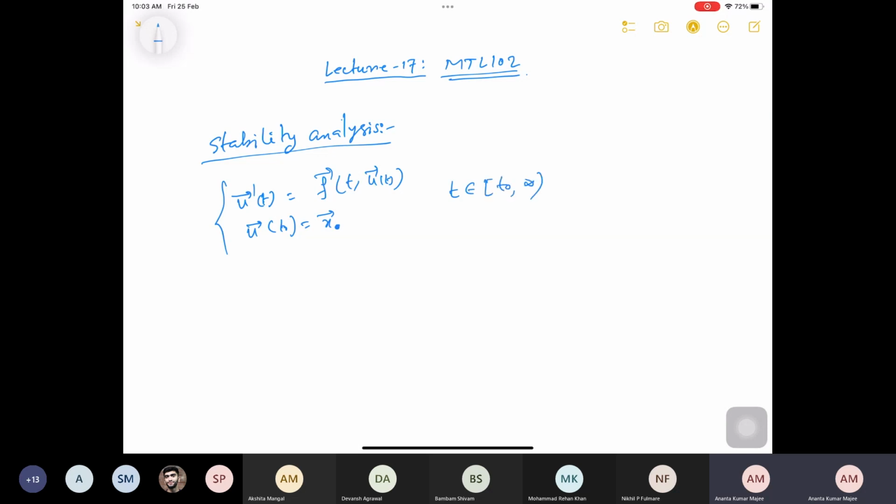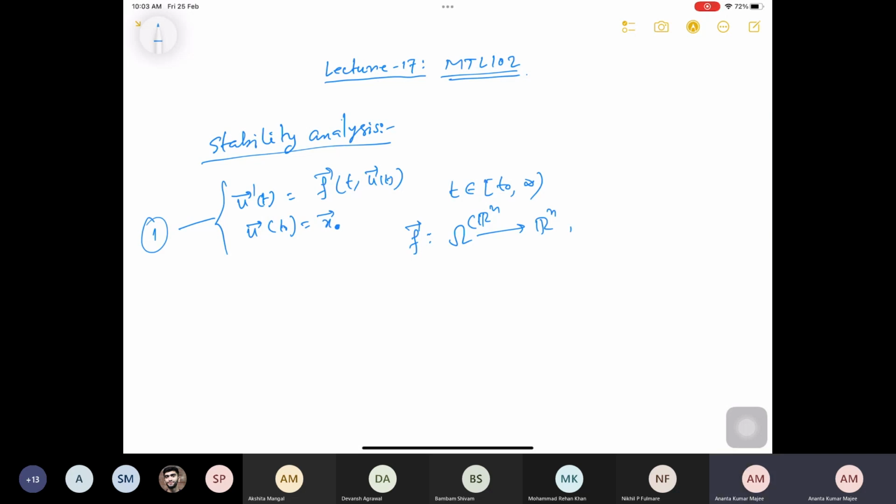The function f is defined on omega, a subset of Rn, an open set, and it is locally Lipschitz with respect to the second variable, so that my IVP, problem 1, has a solution for all t from t0 to infinity. We may take t0 equal to 0.